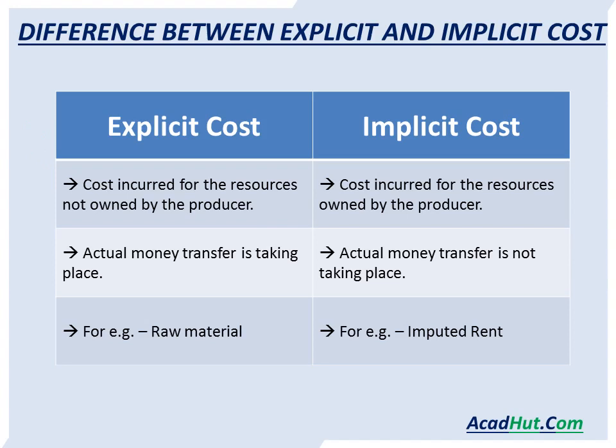Now, this is the important topic, difference between explicit cost and implicit cost, and it's really important, so learn the thing properly. The first point says the meaning: cost incurred for the resources not owned by the producer, and implicit cost incurred for the resources owned by the producer, as we have done earlier. Second, in explicit cost, actual money transfer is taking place. आप सच में किसी को पैसे दे रहे हैं, money transfer कर रहे हैं for the resources. But in implicit cost, actual money transfer is not taking place.